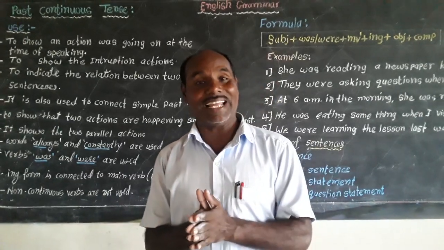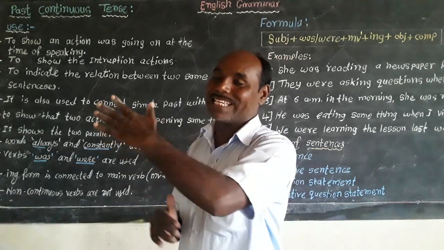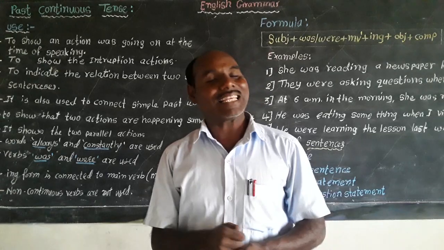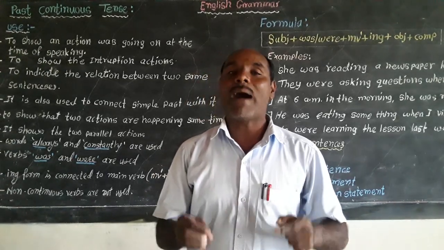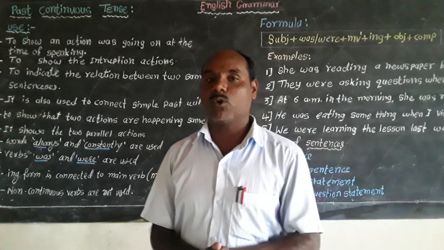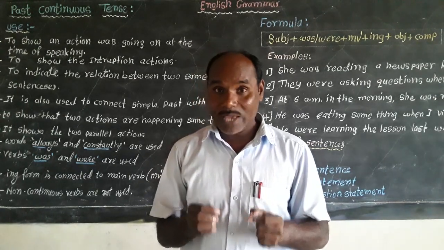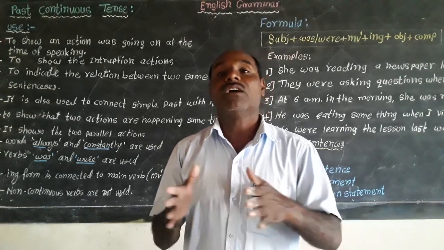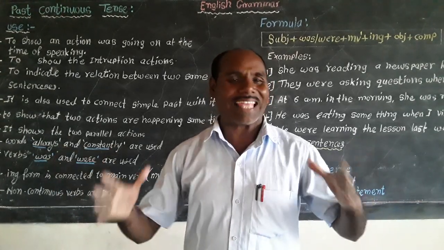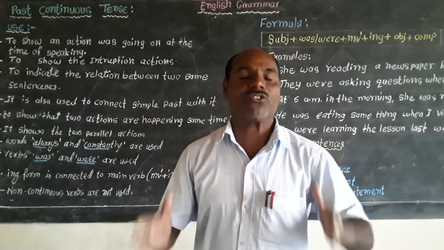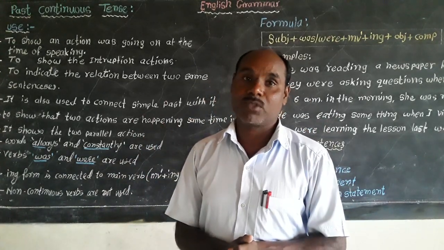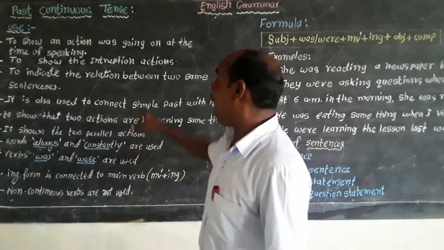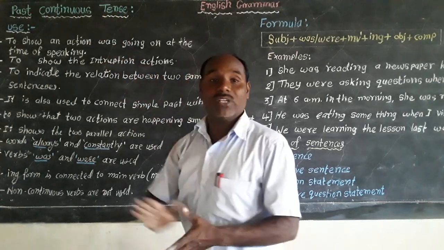When I was writing a letter, she was passing from my house. I was reading a newspaper while my mother was reading a storybook. Both the actions belong to past continuous tense only, my dear friends. To show the relationship between two actions, we have to use past continuous tense.